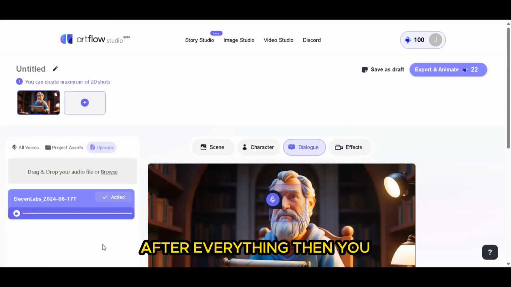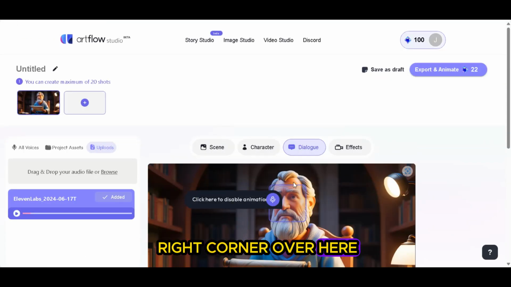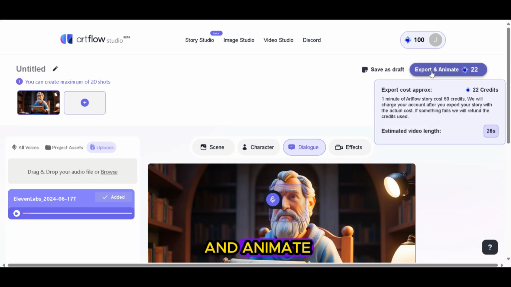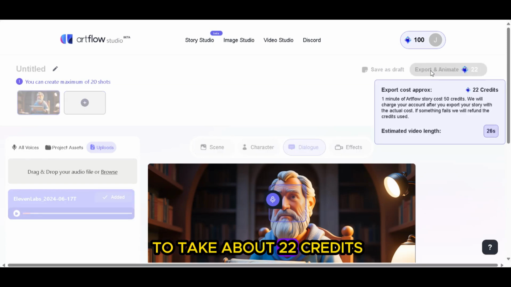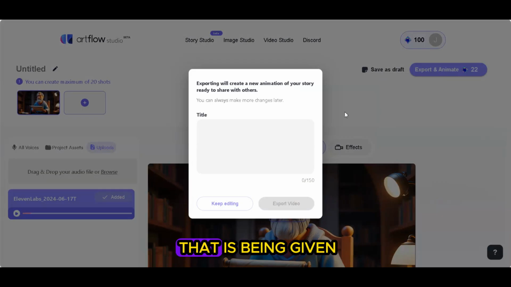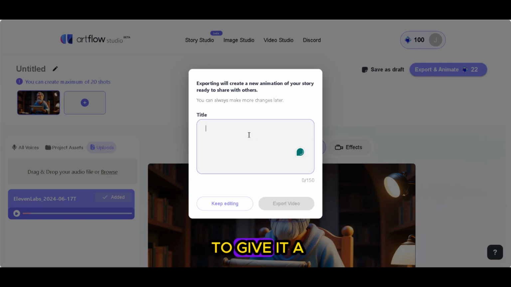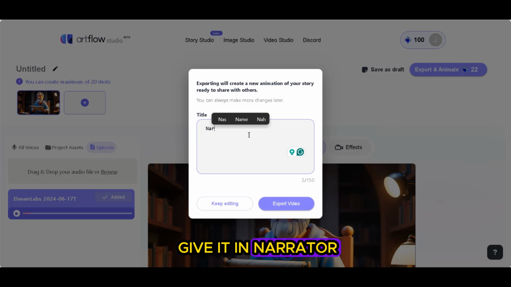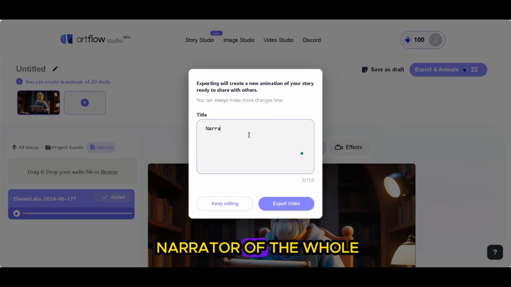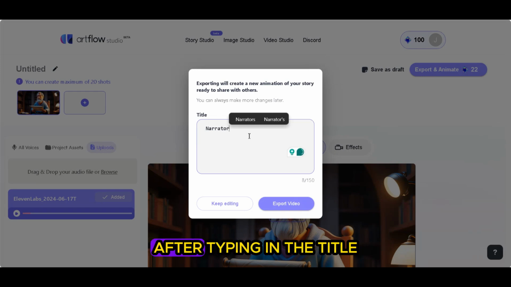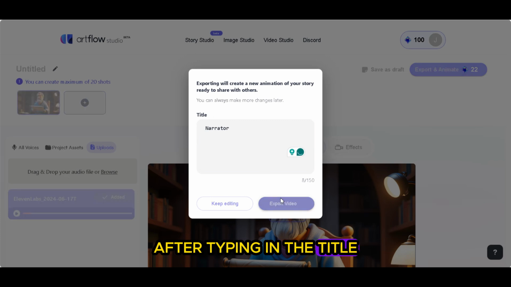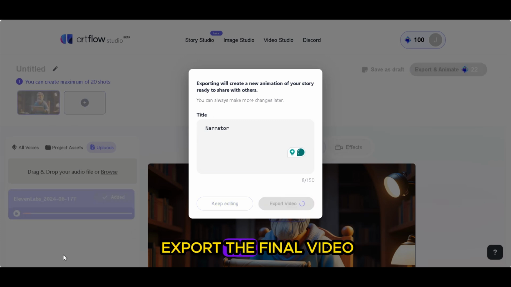After everything, you head over to the right corner over here and click on export and animate. This is approximately going to take about 22 credits from the 100 credits that is being given, and we are going to give it a title over here. So the title that we are going to give it is a narrator, because this is the narrator of the whole story itself. After typing in the title, click on export to export the final video.